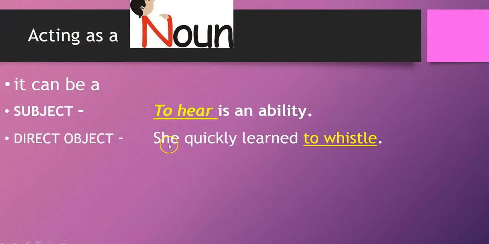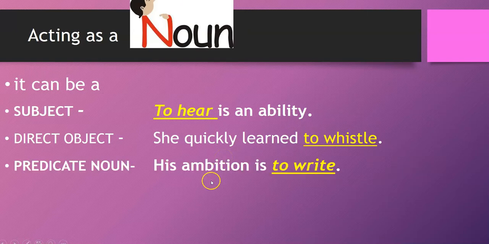It can act as the direct object. She quickly learned to whistle. She is your subject. The verb is learned. What did she learn? She learned to whistle. So to whistle here is acting as a noun. It's the direct object in your sentence.